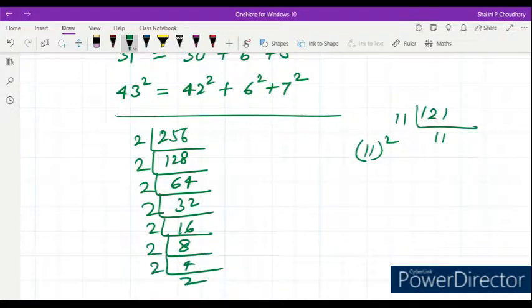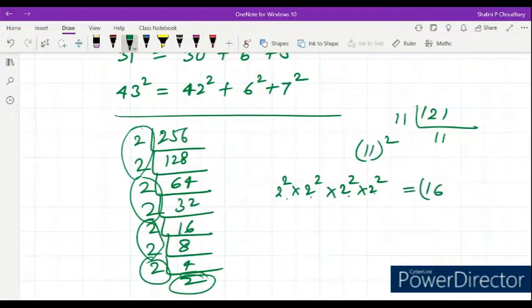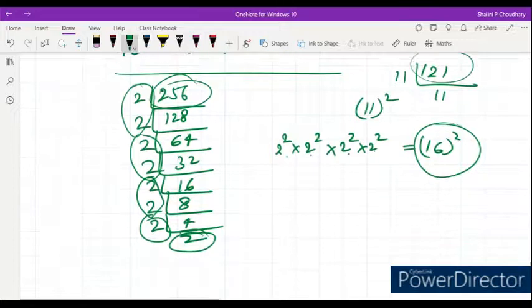So 4 times you are getting 2 into 2 into 2 into 2, that is 16. So the square root is 16. If it is a 3 digit number, it takes less time to find out the value.